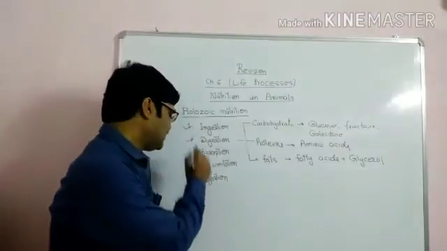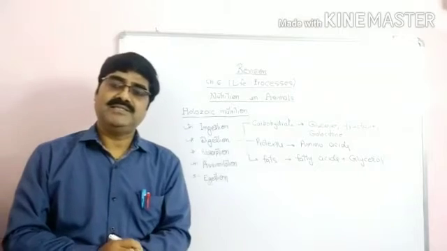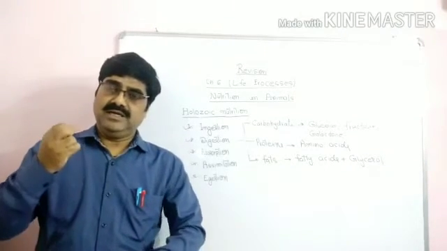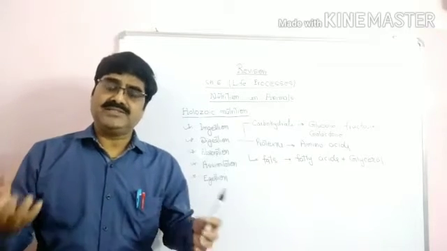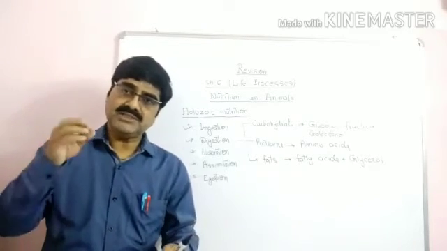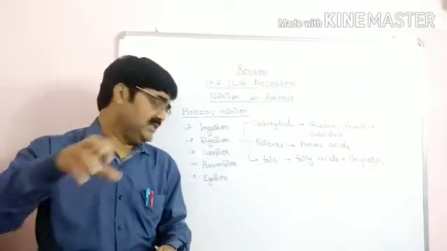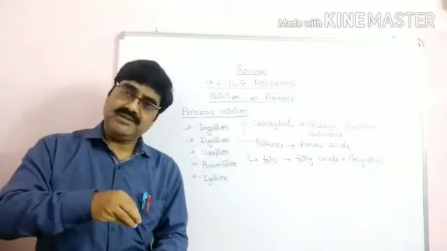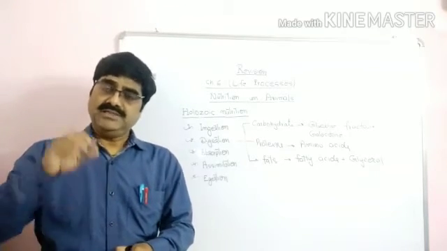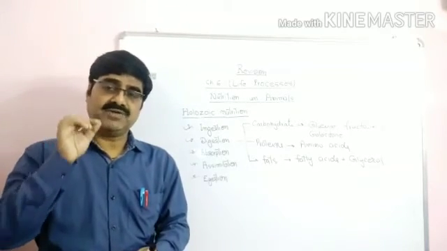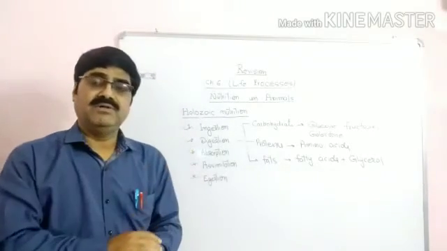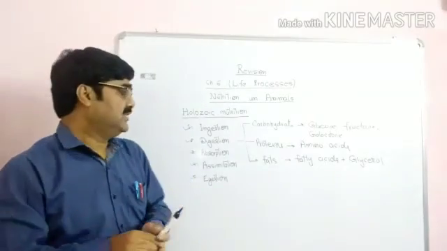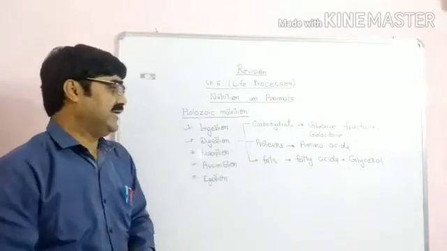And the last step is egestion. What is egestion? After digestion, some food is left undigested, and the process of releasing this undigested food out of the body is called egestion. The process of removal of undigested food out of the body is called egestion. So these were the steps of holozoic nutrition.